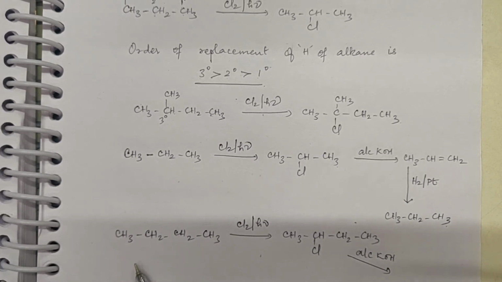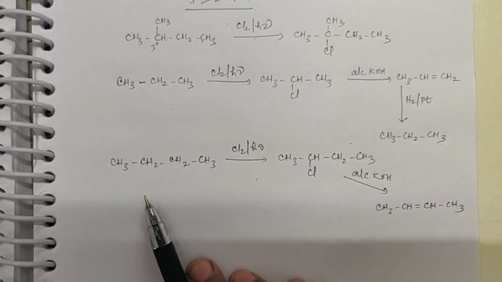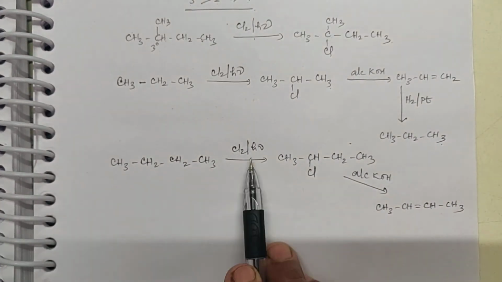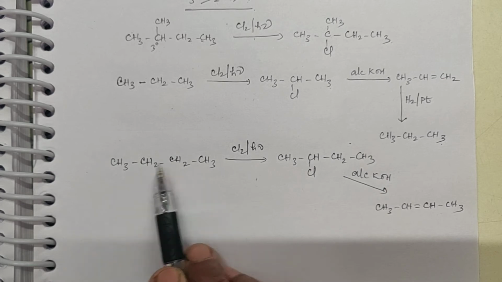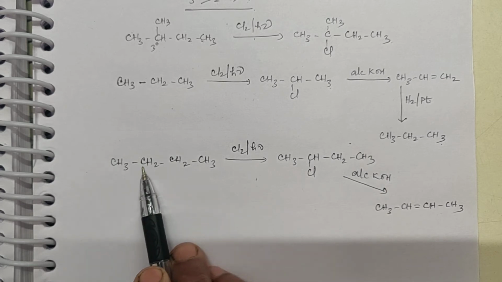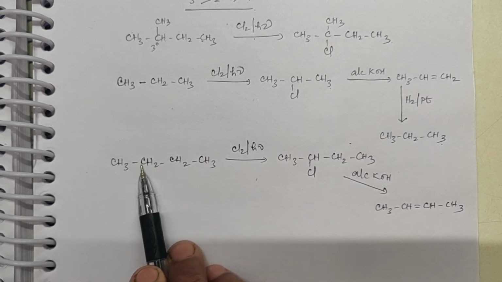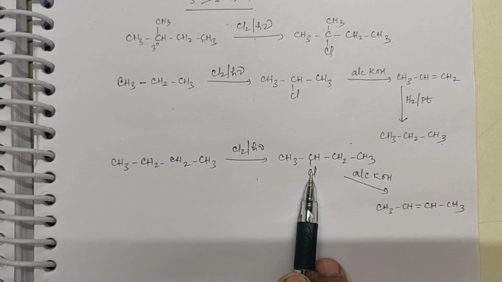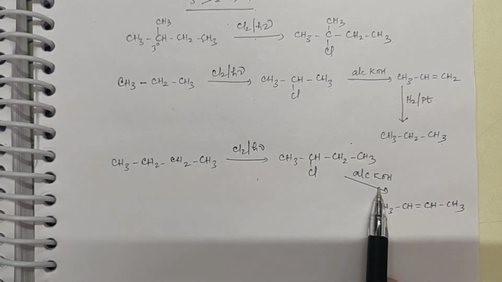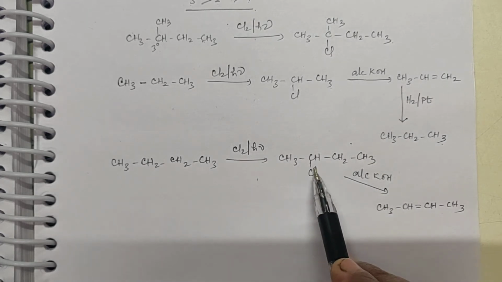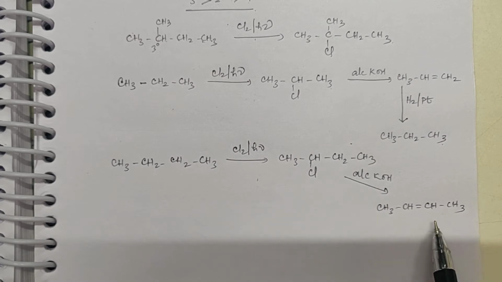Same way if you consider this butane, then you have two secondary carbon atoms. So any one will be substituted. Any one of the carbon, the hydrogen attached to carbon will be substituted by chlorine. So you'll get 2-chlorobutane. And if this is subjected to alcoholic KOH, you know, according to Zaitsev rule, symmetrical alkene will be formed. So 2-butene is formed.